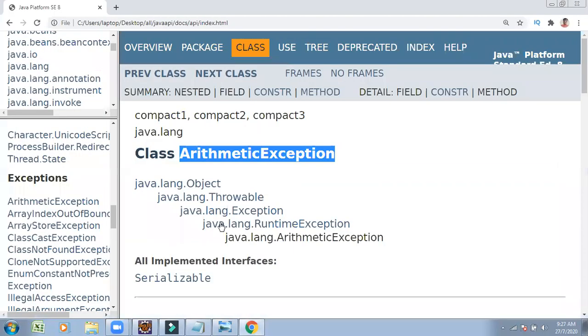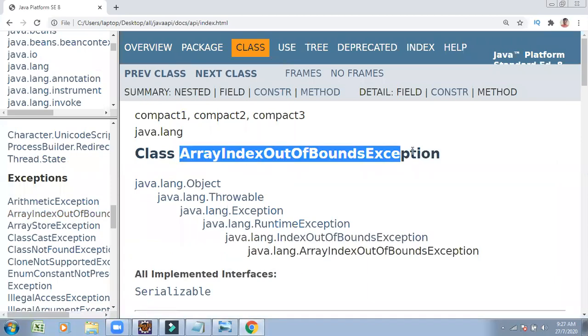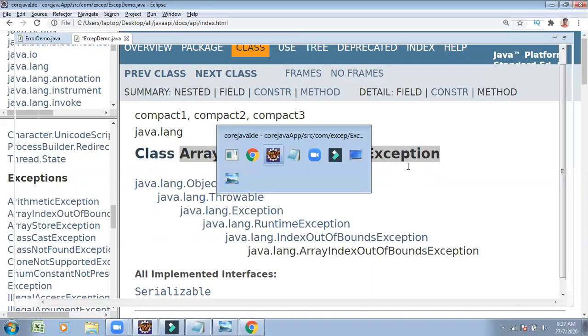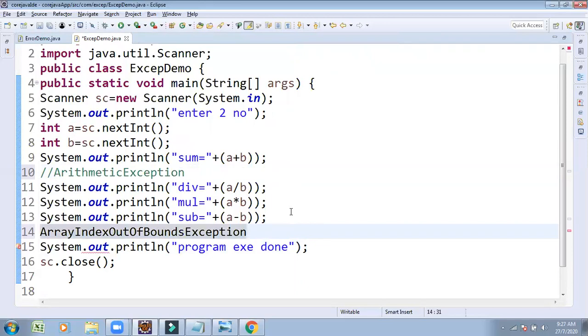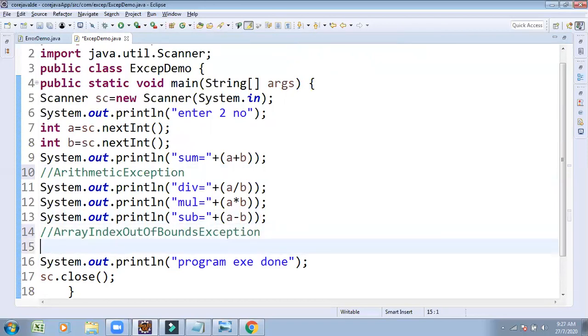Similarly, I wanted to show you some examples of where we get which type of exception. ArrayIndexOutOfBoundsException. When is there a possibility to get ArrayIndexOutOfBoundsException? Declaring one array: int marks of students equals new int of some size. I wanted to store 5 student marks. That's why I declared the size of the array as 5.